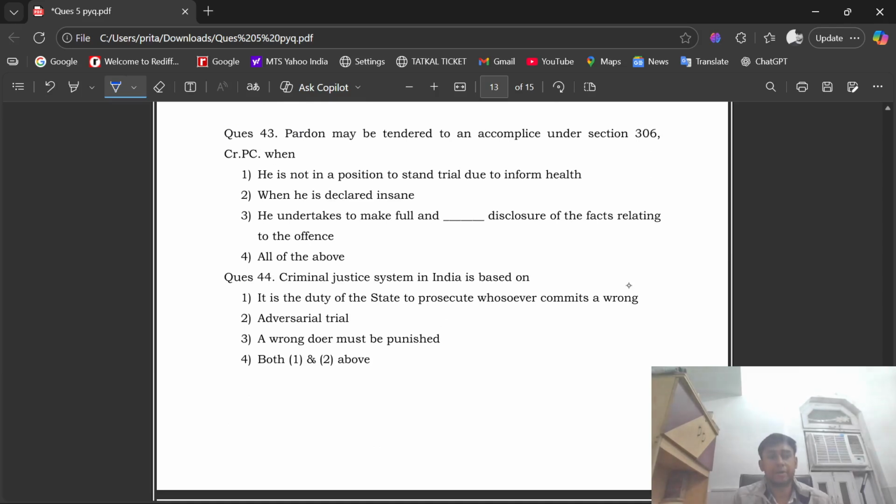Question number 43. Pardon may be tendered to an accomplice under section 306 CRPC when option number A, he is not in a position to stand trial due to infirm health. Option number 2, when he is declared insane. Option number 3, when he undertakes to make a full and true disclosure of the facts relating to an offense. Option number 3, that is all of the above. The right option is option number 3, that he undertakes to make full and true disclosure of the facts relating to the offense.